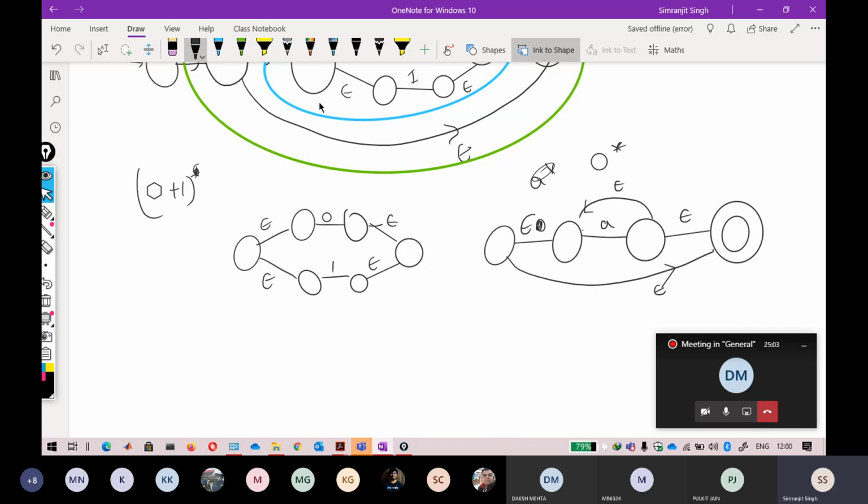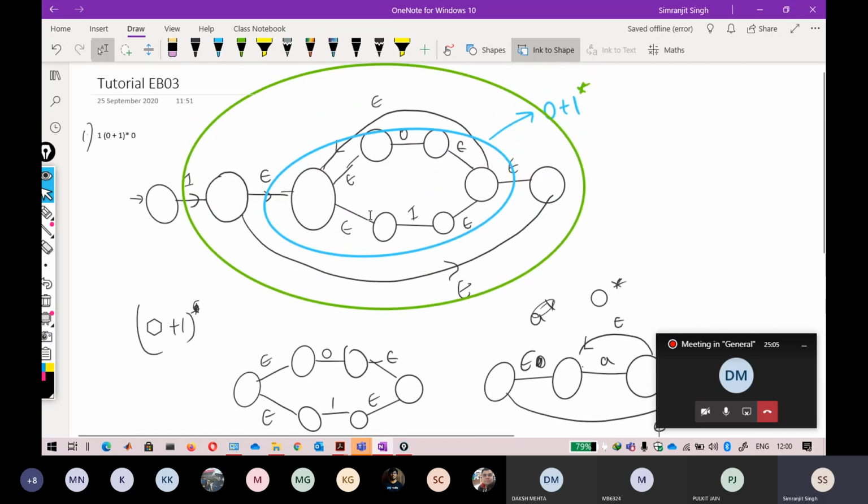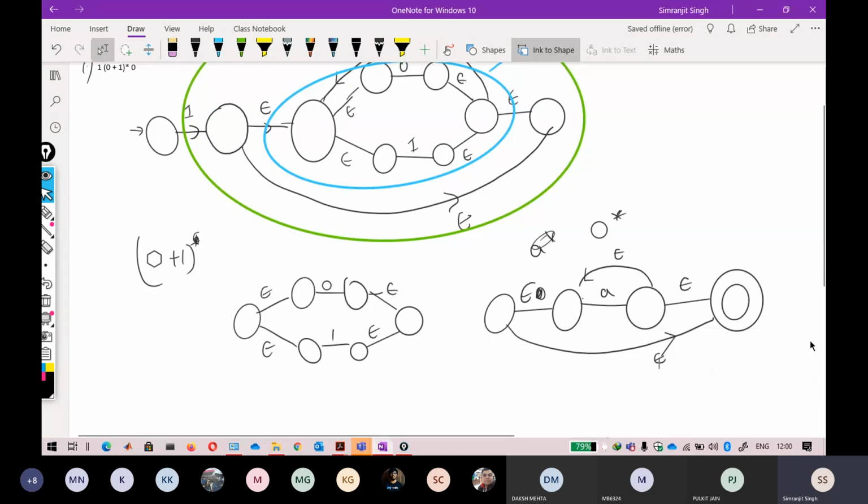Okay, so why I am preferring this arrangement: if you clearly see the epsilons, if you count, 1, 2, 3, 4 epsilons are from here, and 1, 2, 3, 4 epsilons here. So if I combine these two, I should get 8 epsilons. So that will be way cleaner.